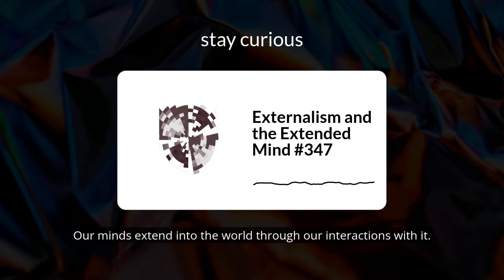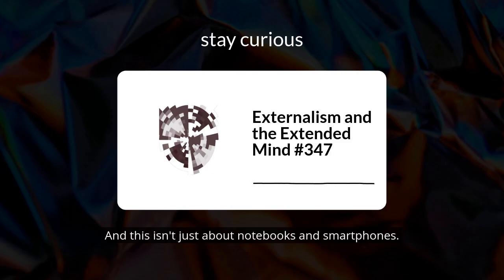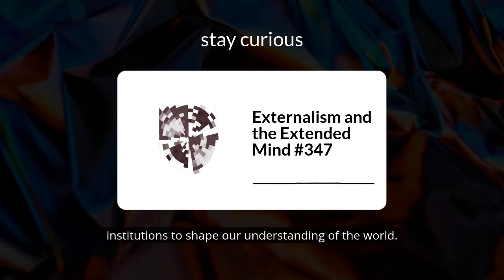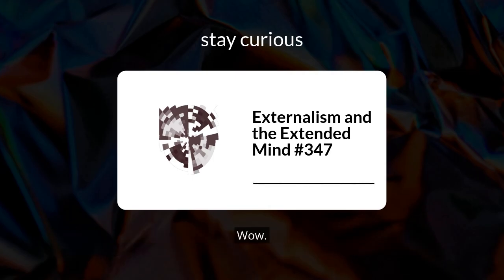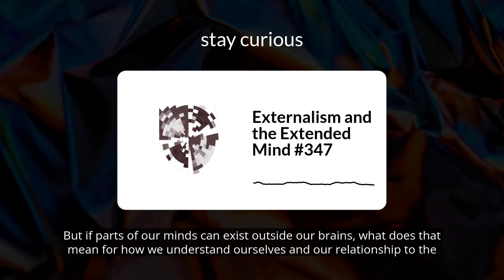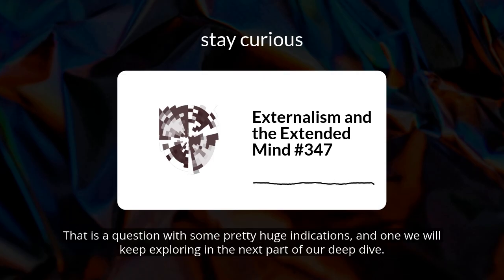Precisely. Our minds extend into the world through our interactions with it. And this isn't just about notebooks and smartphones. Think about how we use language to communicate, how we collaborate with others to solve problems, how we rely on cultural artifacts and institutions to shape our understanding of the world. Wow, it's like our minds are constantly reaching out, weaving themselves into the fabric of the world around us. But if parts of our minds can exist outside our brains, what does that mean for how we understand ourselves and our relationship to the world? That is a question with some pretty huge implications, and one we will keep exploring in the next part of our deep dive.